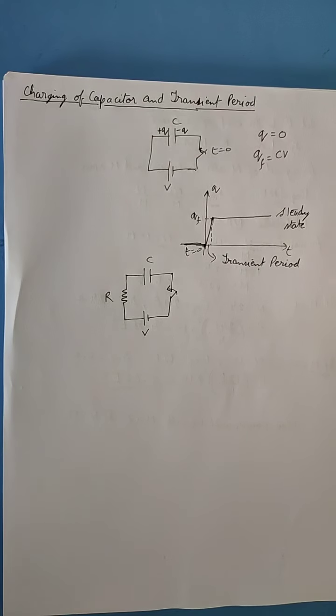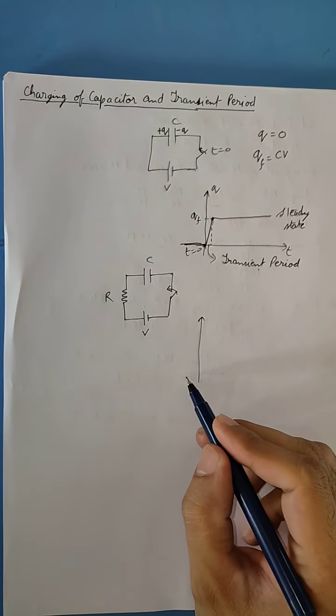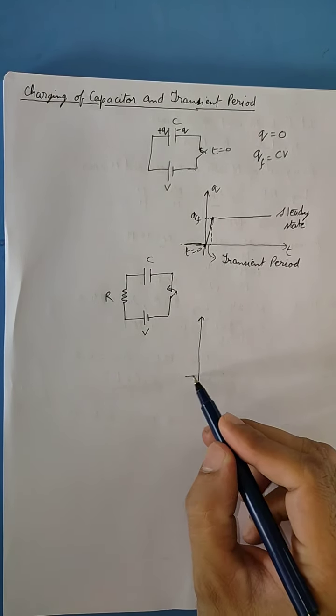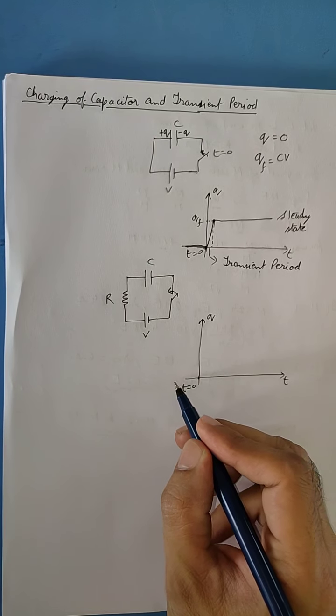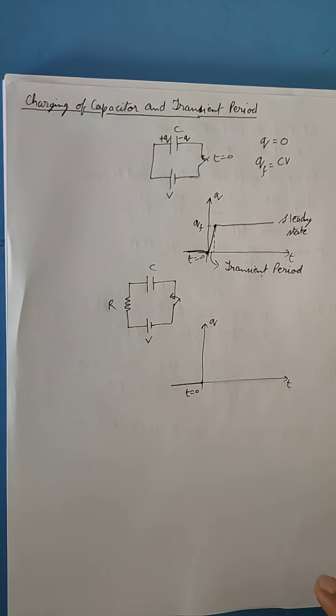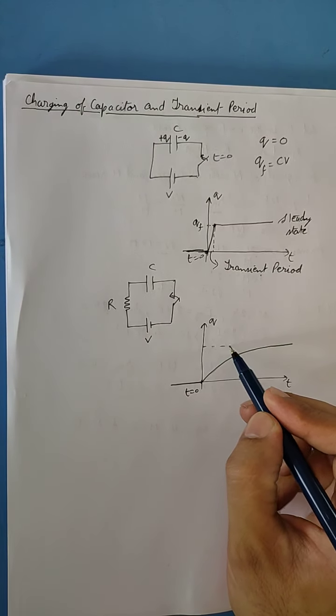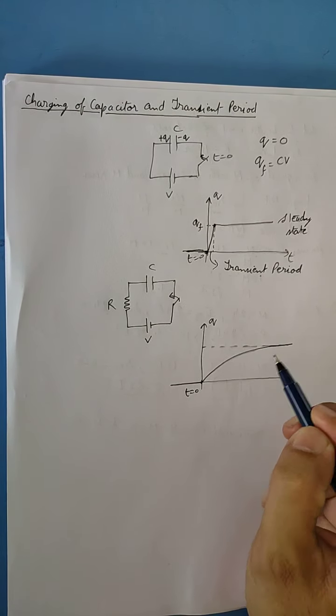So in this case, if we again plot the graph, and this is at t equals 0 at which the switch is closed, then before this the charge is 0, and as soon as the switch is closed the charge will increase, but it will increase gradually. So it will achieve a steady state configuration here.